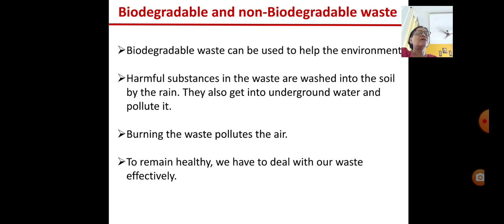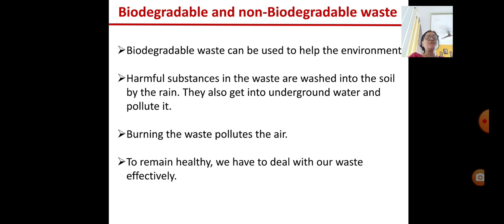We can make a compost out of it by putting all this in the ground, by making a small pit. If we put all this biodegradable waste into it, we can make a compost which can be used as a manure in the garden or in the forest. It is helpful for producing good crops, and also for the trees to yield good fruits.